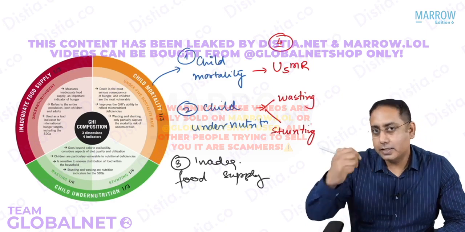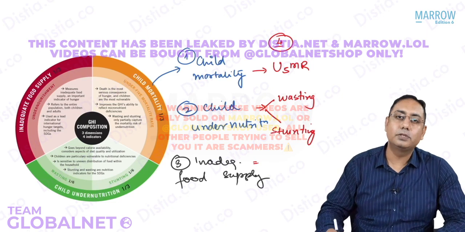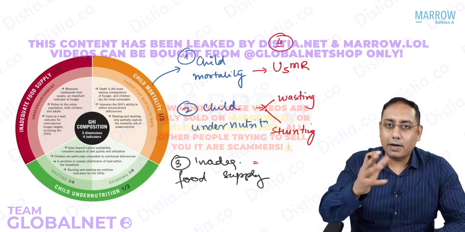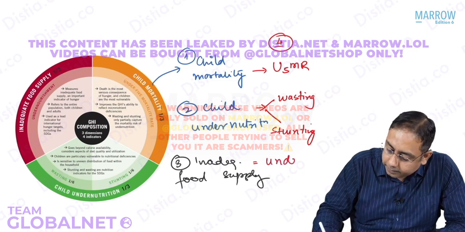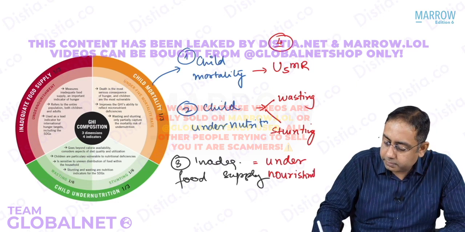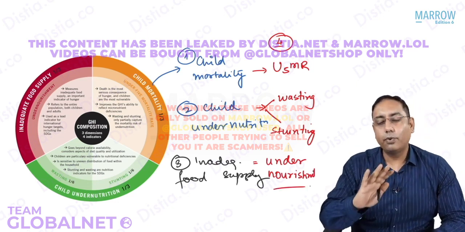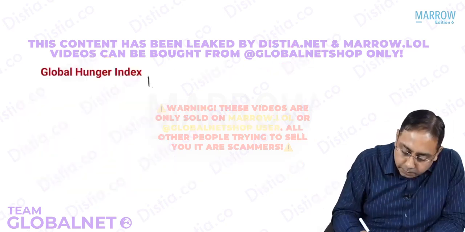So these are the two indicators. The inadequate food supply is measured in terms of how many people are having no food supply, so that is in terms of the undernourishment rates. So these are your four indicators. You take into account the under 5 mortality.